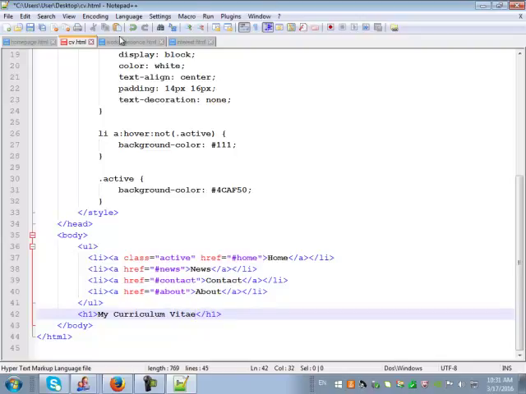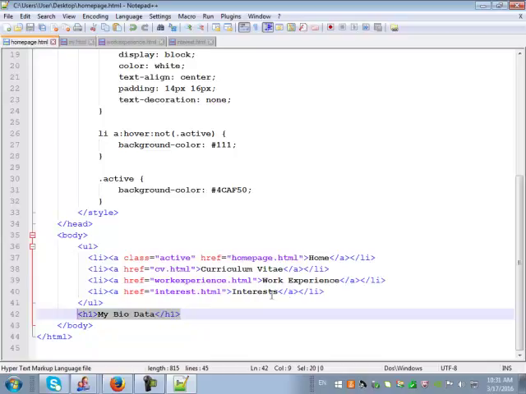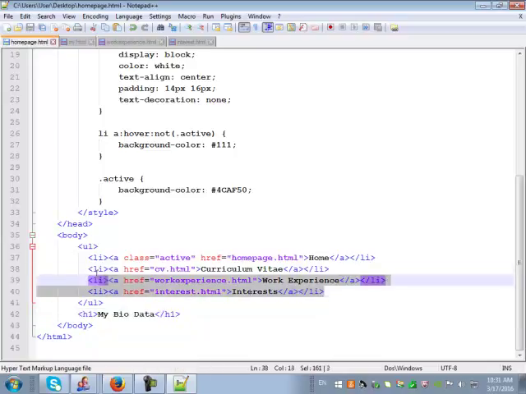Alright, and for this one I can say my work experience, and for the last one you can say my interest and hobbies. Interest and hobbies, that goes there in the last page, and this one you can make it capital I. Right, but if you notice, these ones are not properly done in your last page, so you can just